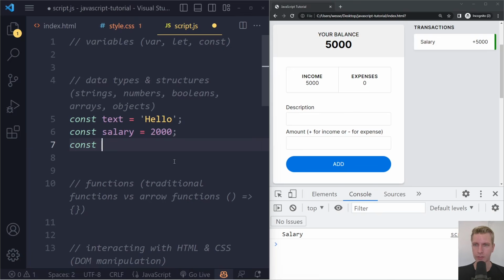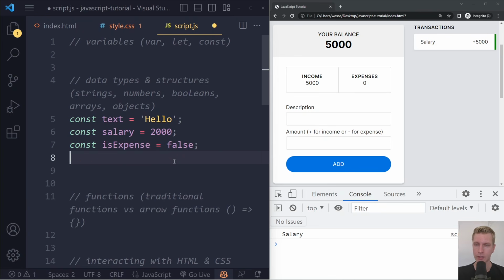Okay, and then we also have booleans. Is expense? Is it an expense? Maybe it's false. Maybe it's not an expense. Okay, that's strings, numbers, booleans, and then we have arrays.